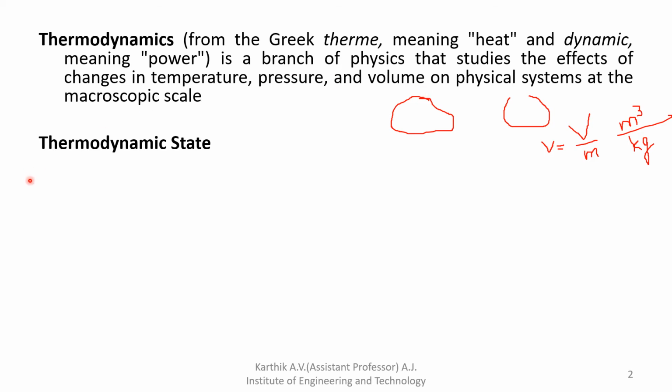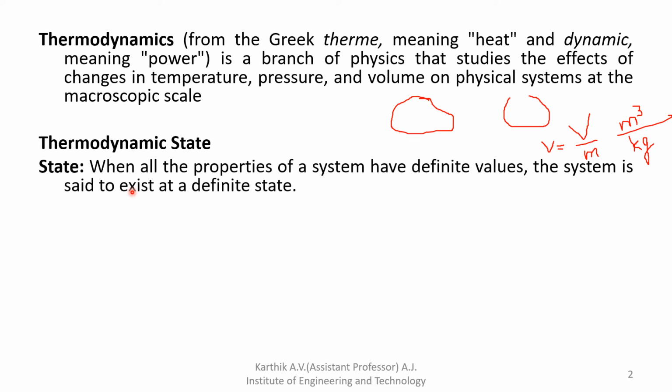Okay, next we'll see the state of a system, the thermodynamic state. State of a system is described by its properties. At a particular state point, that point indicates the properties of the system.